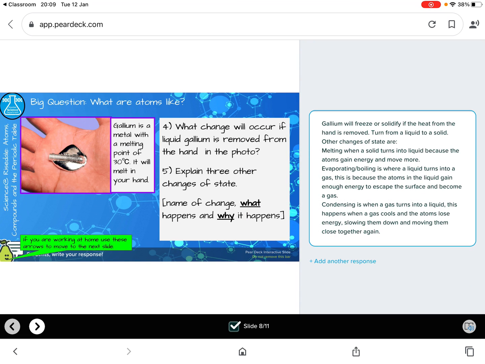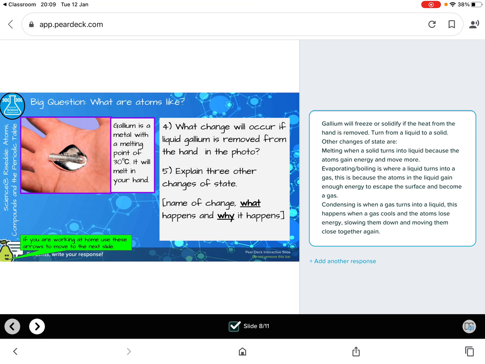Okay, and then it asks what change would occur if liquid gallium is removed from the hand in the photo. So it's a liquid, and if you take away the heat, that means it will freeze or solidify. If the heat from the hand is removed, it's going to turn from a liquid into a solid. And then question 5 says explain 3 other changes of state.